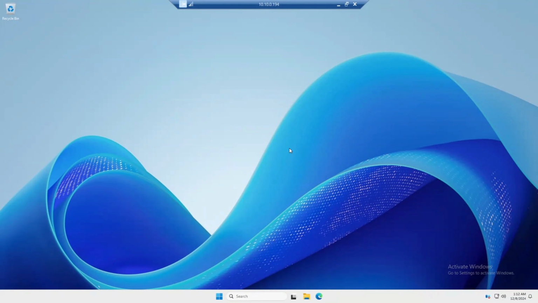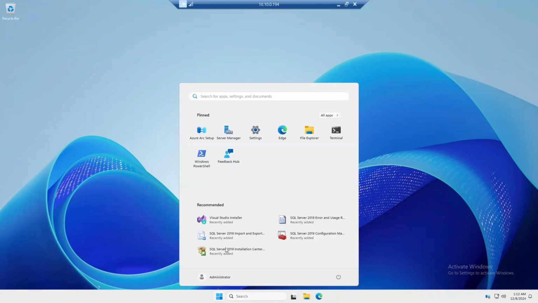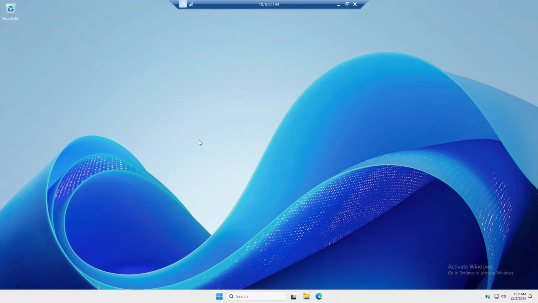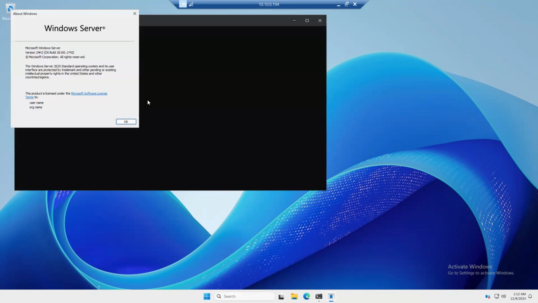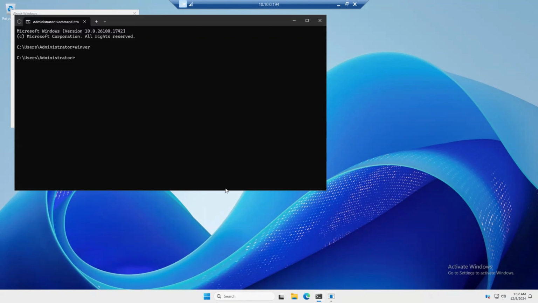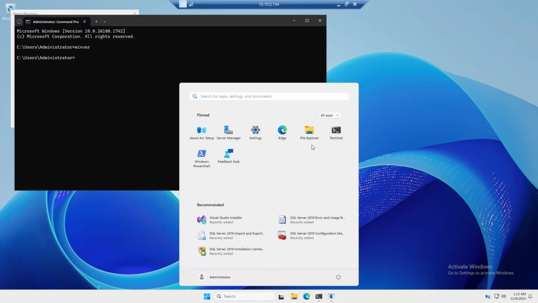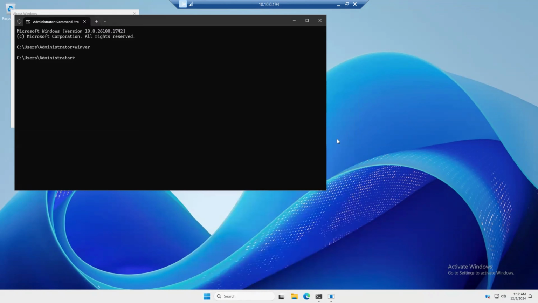Now I'm inside Server 2025. So let's verify the operating system. Here I type cmd, and with the very simple command winver, we can see the Server 2025 operating system is available. So I just need to get to the terminal. When I click on the start button, the terminal option is available.